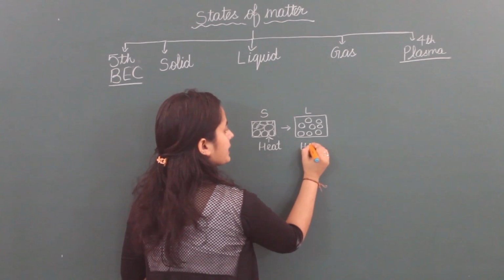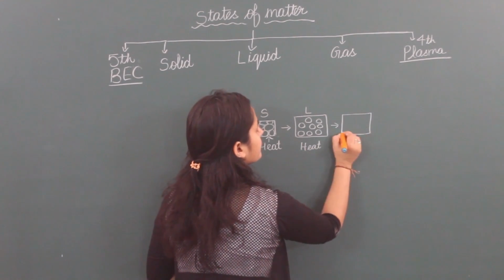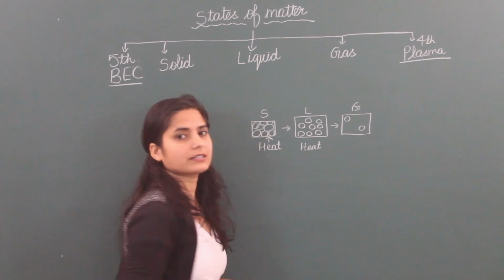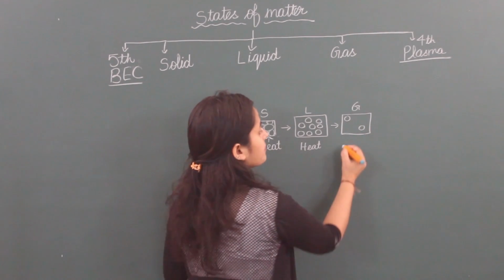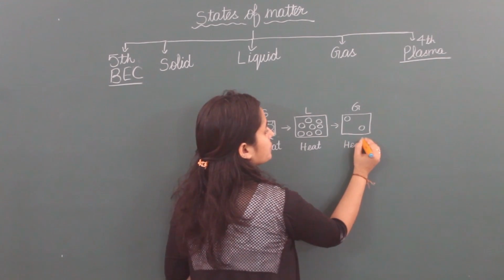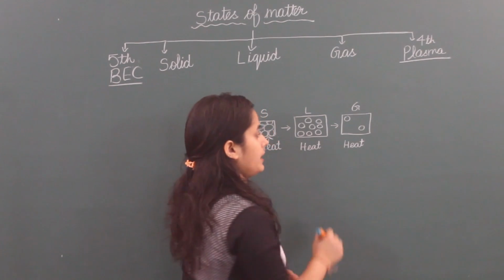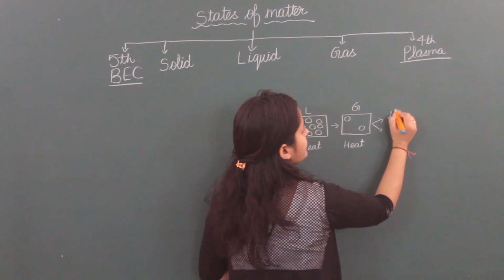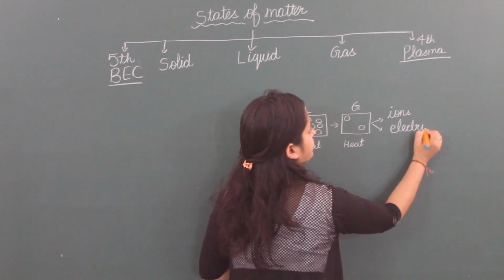Then we again heat this liquid, then it will convert into gas and the gap between the particles increases. Now, if we give more heat to these gas particles, then it will convert into ions and electrons.